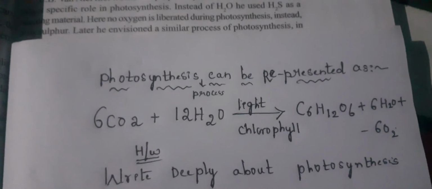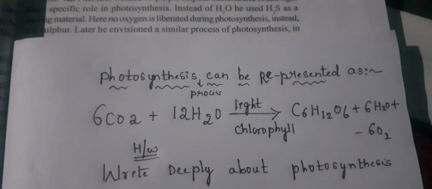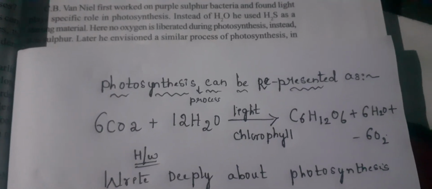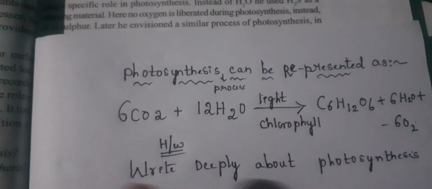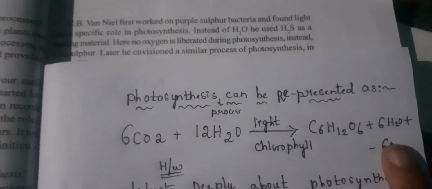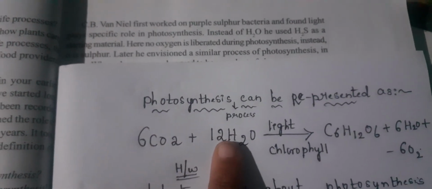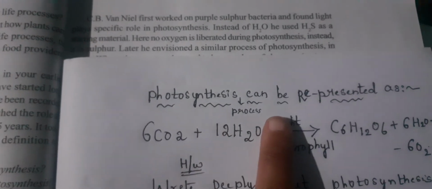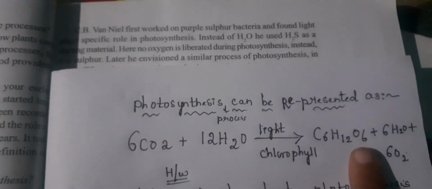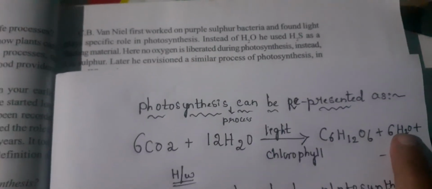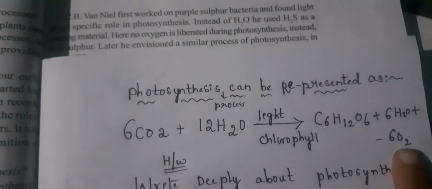It is a 1 mark important question. It will be asked like: write the photosynthesis process. How is the photosynthesis process represented? Write it. You have to write like this only: when carbon dioxide molecules and water molecules are utilized by the plant in the presence of light and chlorophyll, food substances will be formed. What substance will form? Food substance like glucose and H2O, and oxygen will be released as a waste product. So, got my point?